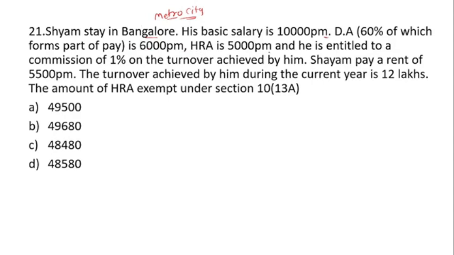Then HRA is 5,000 per month, and he is entitled to a commission of 1% of the turnover achieved by him. The turnover is 12 lakh. Sham pays a rent of 5,500 per month. The turnover achieved by his employer in the current year is 12 lakh. The amount of HRA exempted under section 10 clause 13A. So here is the question of the exemption. How do we calculate this?